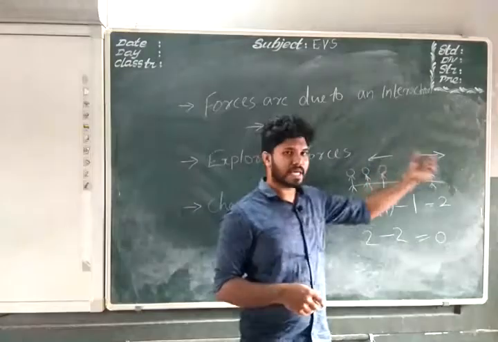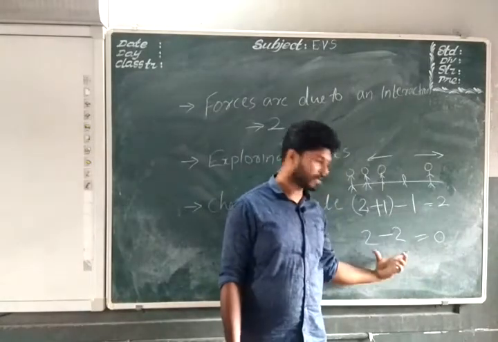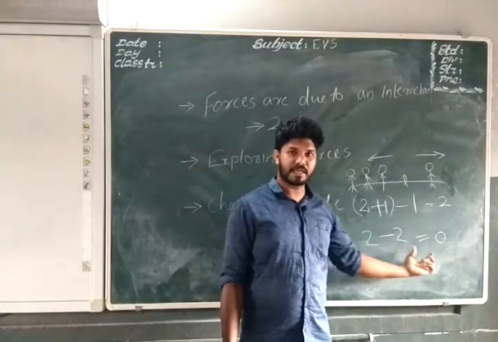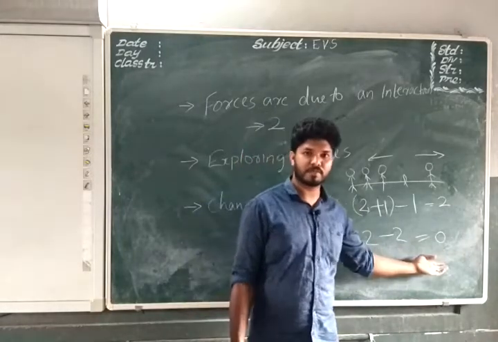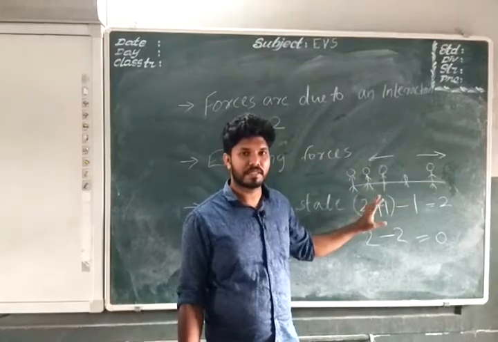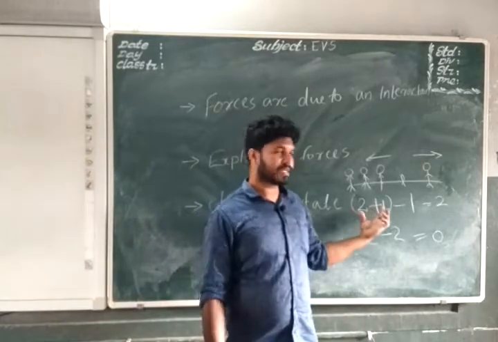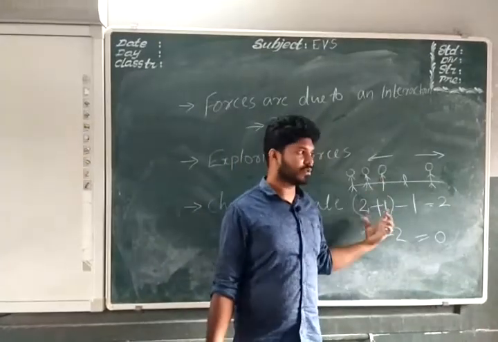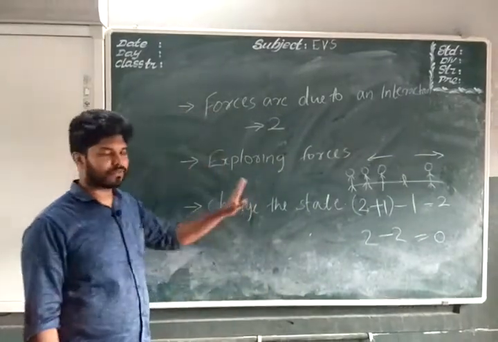So if the forces are acting in opposite directions, their difference will be the resultant. That is, if equal forces are acting, the difference will be 0. If the forces are acting on the same side, they will add up, and it will be their resultant force. See here, this side got 3. They add up each other. So that is about exploring forces.